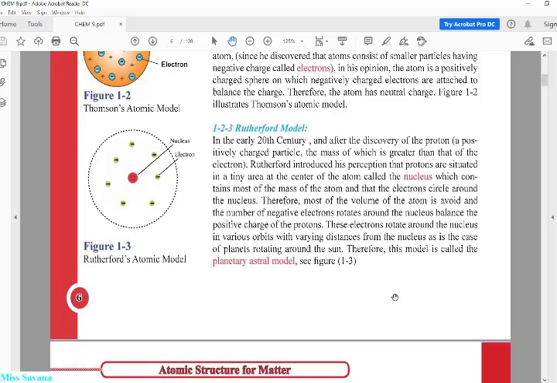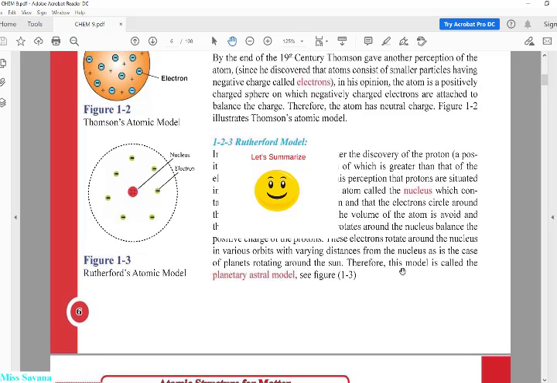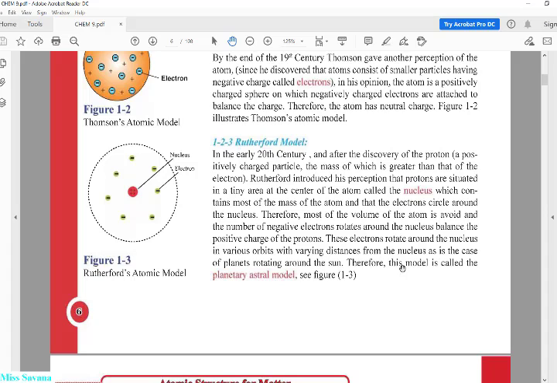So this is Rutherford's idea. When you want to sum up Rutherford's idea, you say first, it was in the early 20th century, and after the discovery of the proton, بعد اكتشاف البروتونات. Rutherford's perception is, number one, the proton is a positively charged particle.